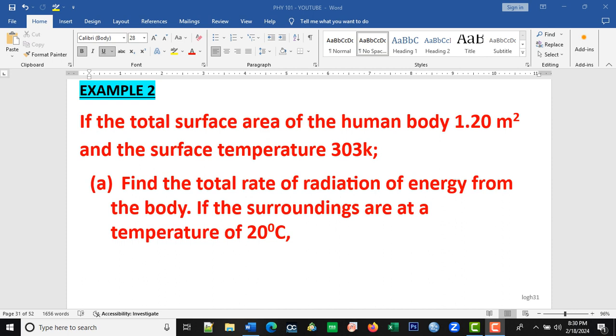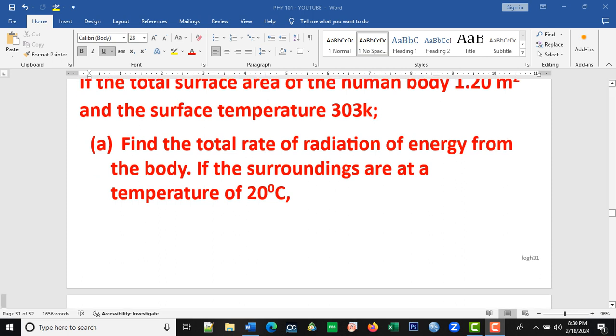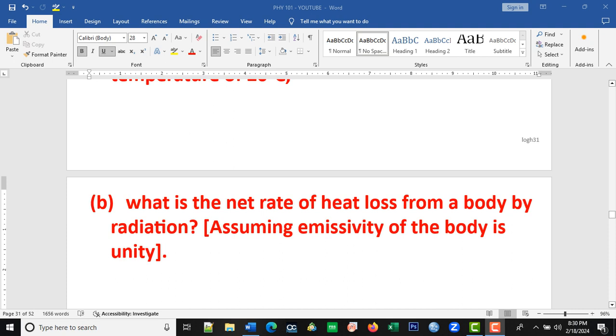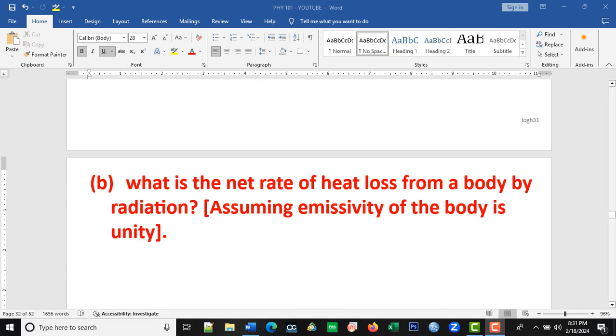The rate of radiation of energy from that body is what you're looking for. And we are being given, if the surroundings are at a temperature of 20 degrees Celsius, this one is temperature in degrees Celsius, this one is temperature in Kelvin. So of course we would convert this later. Question B says, what is the net rate of heat loss from the body by radiation? And then they give us the emissivity of the body to be unity. If the emissivity of the body is unity, it means that body is a black body as well, and we are going to take E as 1.